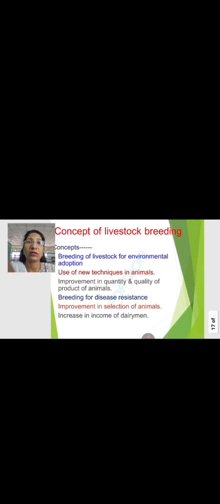Then which are the most important concepts of animal breeding? In that, breeding of livestock for environmental adaptation, use of new techniques in animals, improvement of quantity and quality of animal products, breeding for disease resistance, improvement in selection of animals, and increasing the income of dairymen.